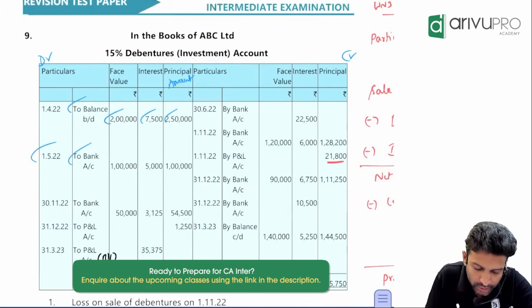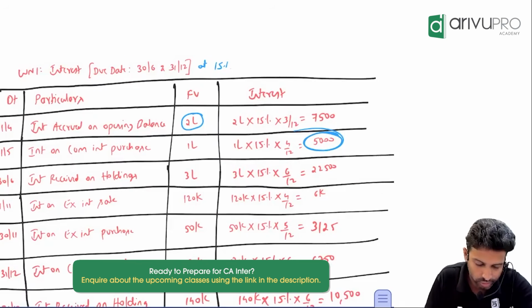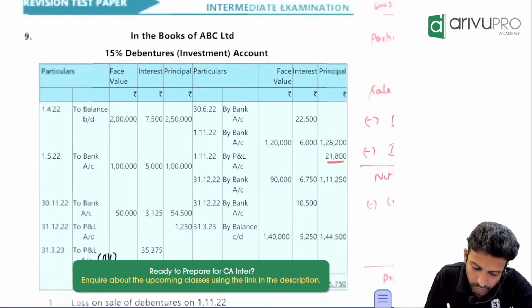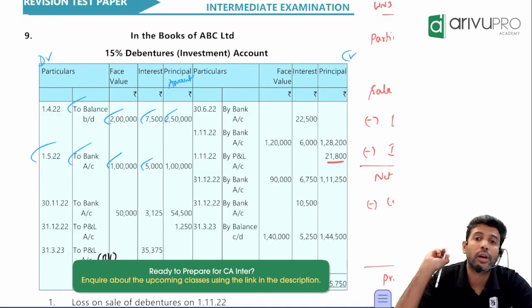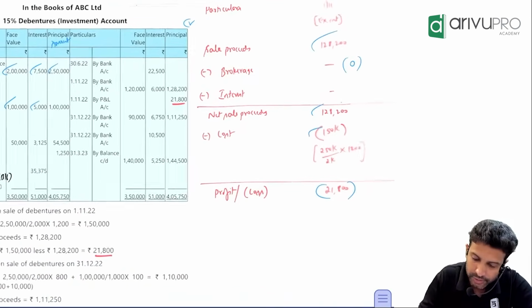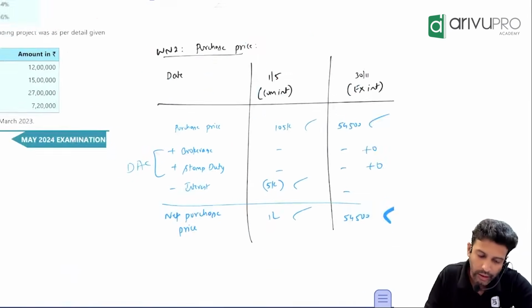On 1st May, you'll write to bank. Face value column, 1 lakh. Interest column, how much? How much did our working note say? 5,000. Okay. Principal amount column, what will you write? You have working note number 2, which gives your net purchase price. Check your working note number 2. Net purchase price is how much? 1 lakh. See, have they posted that?